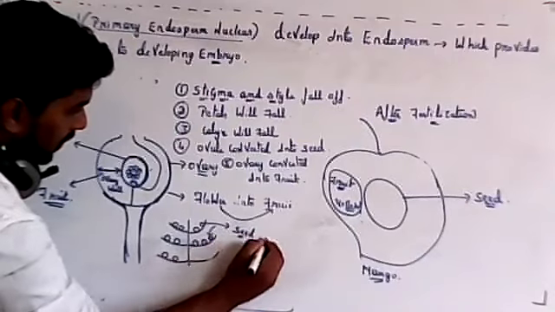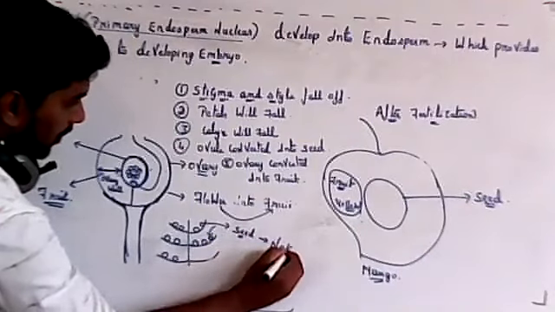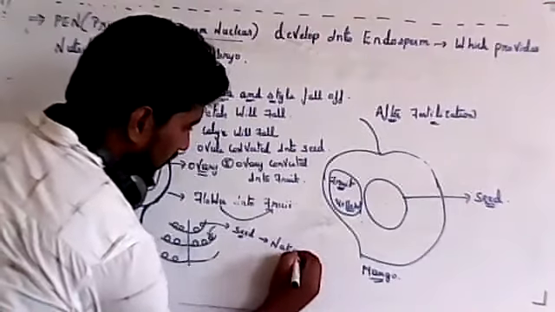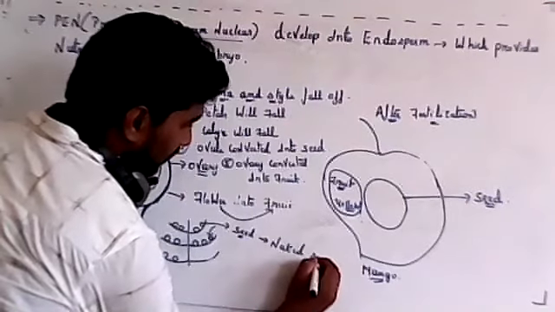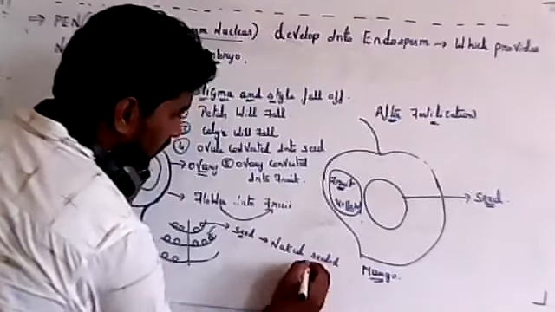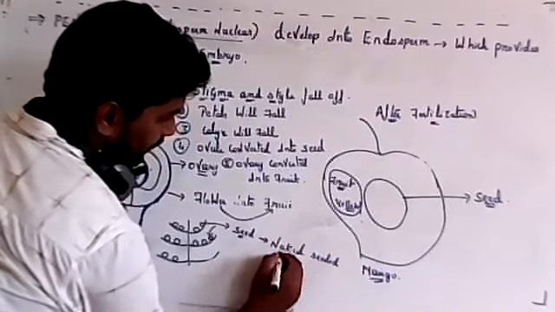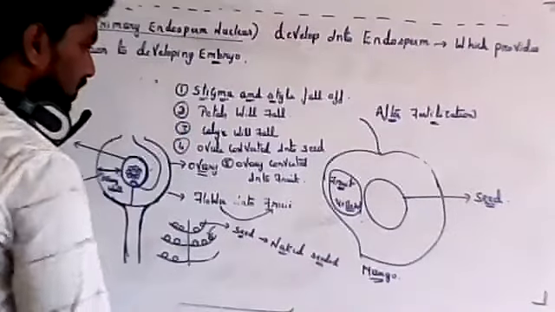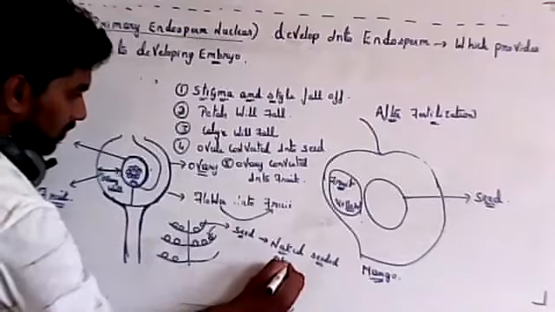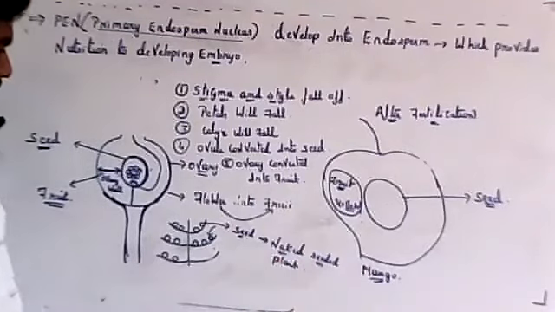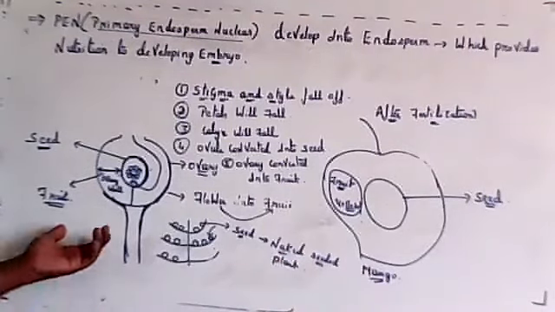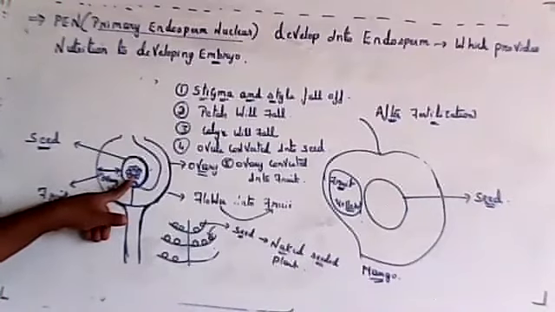That's why they are called naked seeded plants, without ovary. So this is all about gymnosperm, but in angiosperm there is an ovary present outside the ovule.